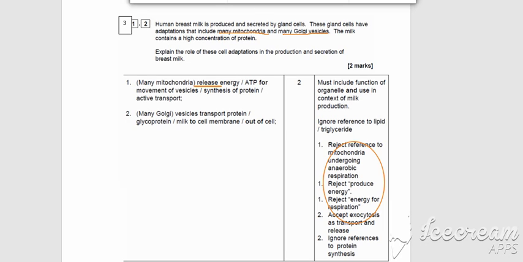For the Golgi apparatus, there are many Golgi vesicles in these cells, and the role of a Golgi vesicle is to transport the protein out of the cell. So the Golgi vesicles are there to transport the protein or the glycoprotein or the milk towards the cell membrane or out of the cell. They will also accept the idea of exocytosis as a transport and release. So the vesicles will transport the protein to allow exocytosis to happen.